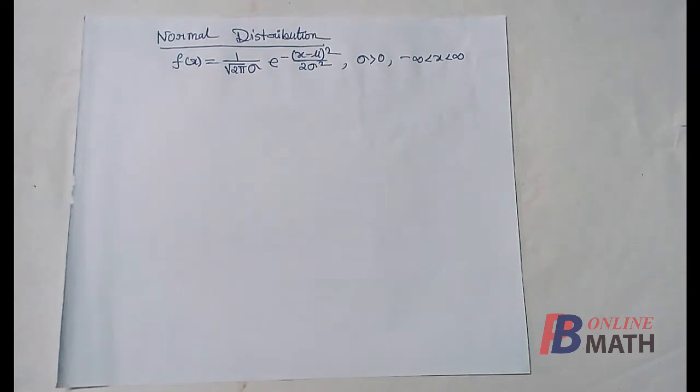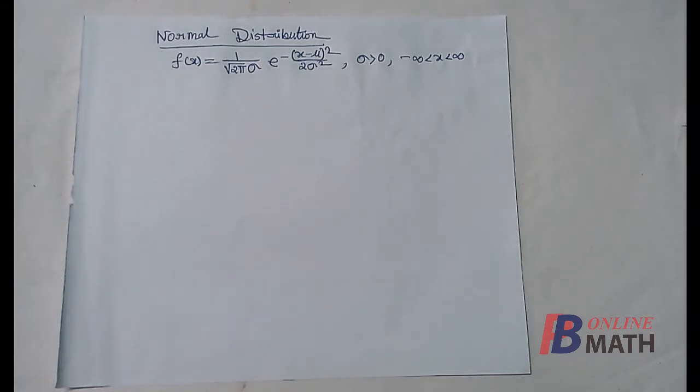Hello and welcome to another part of this chapter, probability. In the previous part, we obtained mean and variance for some discrete distributions. In this part, we shall find the same for some continuous distribution. And we know that the normal distribution is the most important continuous distribution.